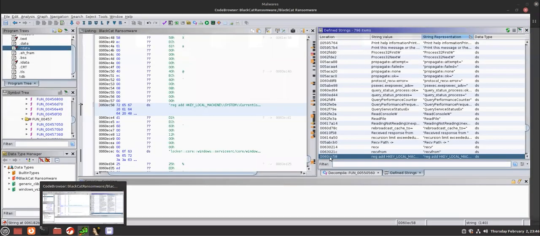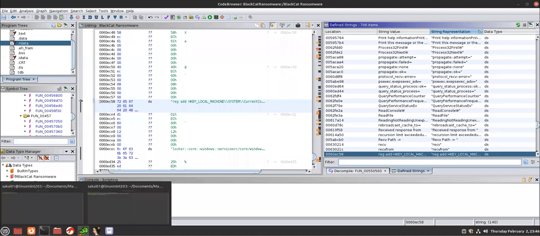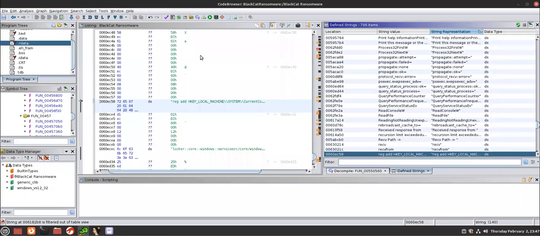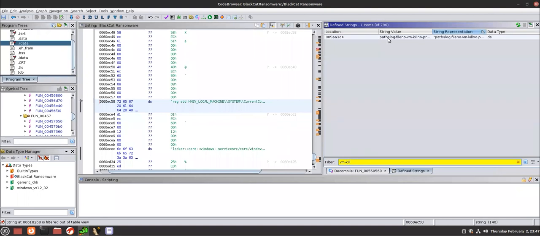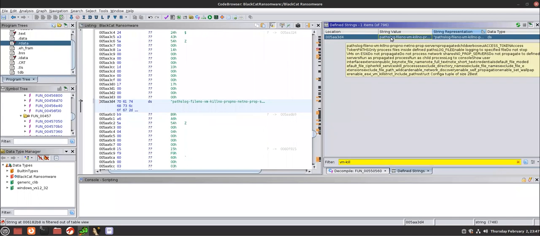So let's go over to Ghidra and try to find those strings first of all. We can also do it from our command line, but it might get messy. So I prefer to find it in Ghidra and then clean it up in a note. Here we go. The first thing we find is something about VM kill, and we find it. This is essentially the help string, the string that is first shown when you launch the malware from your command line.